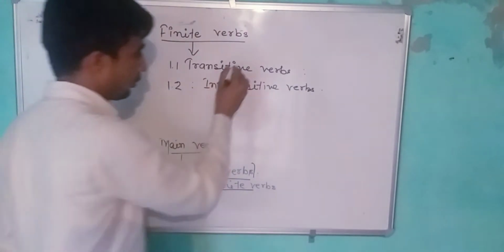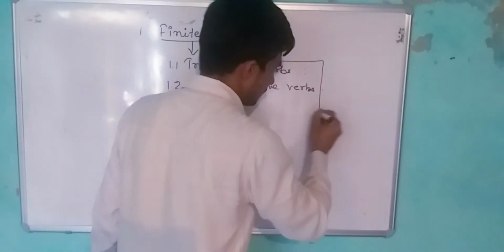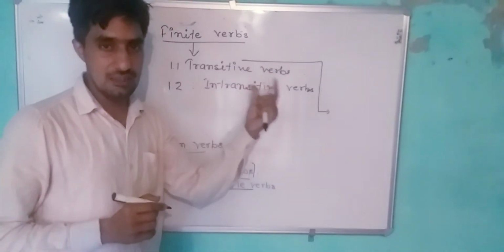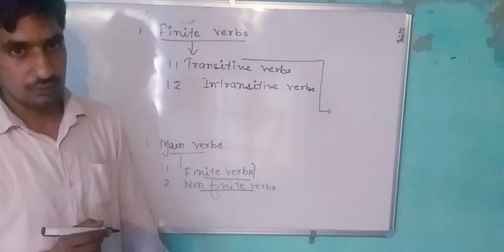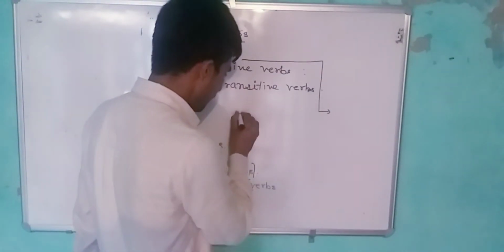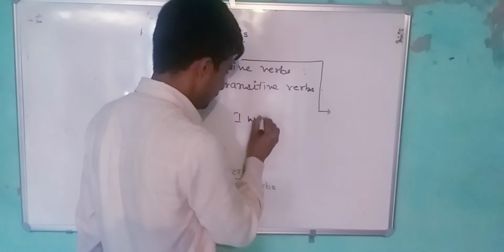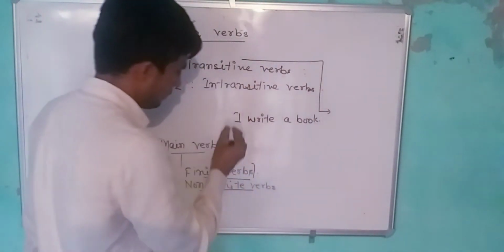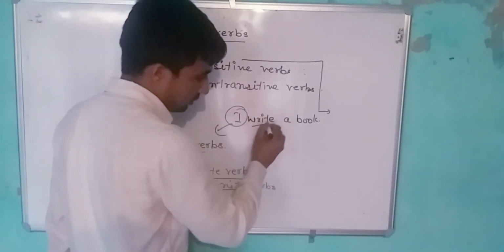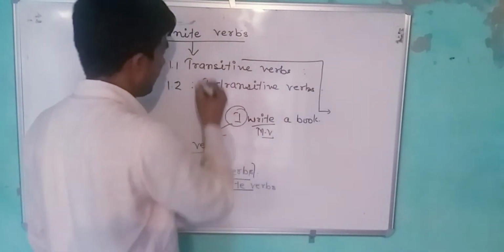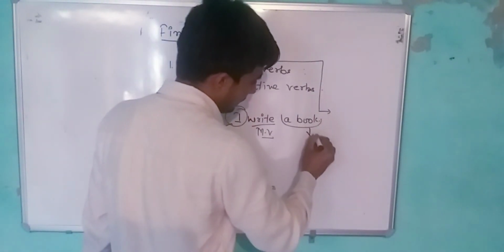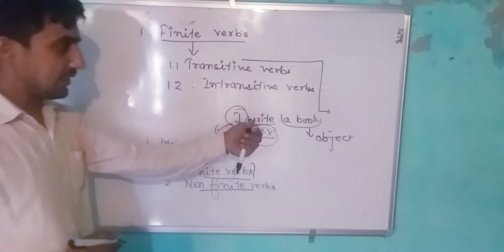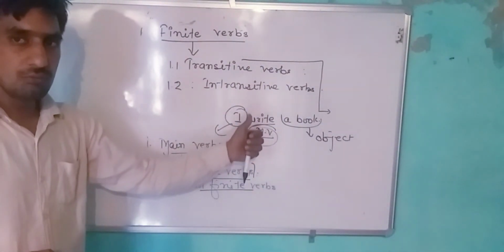Transitive verbs are those verbs after which there is an object. The verb contains an object. This is also a transitive verb. For example, I write a book. In this example, I is the subject and pronoun, write is the main verb and transitive, and a book is the object of this sentence. That's why we can say that write is a transitive verb.